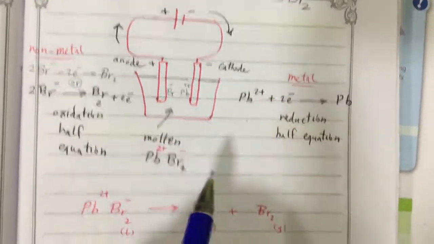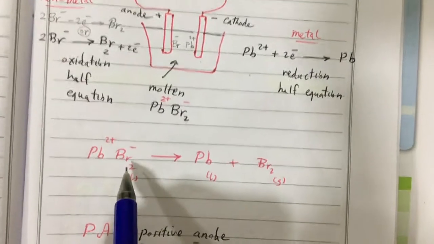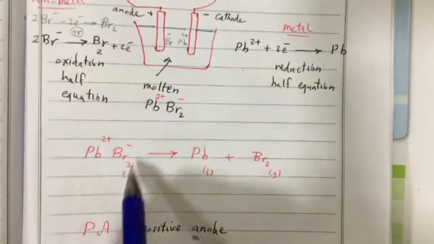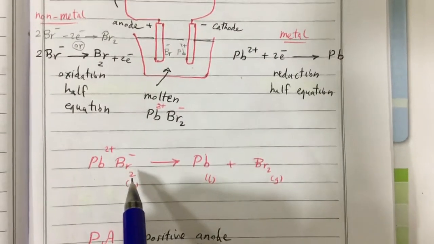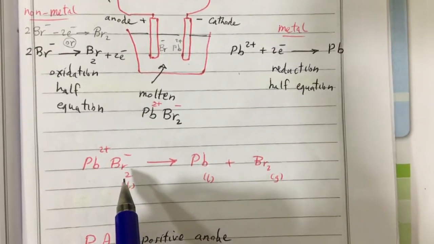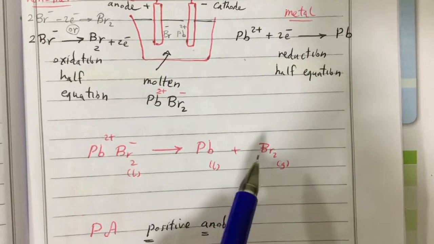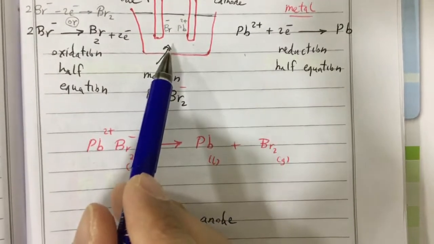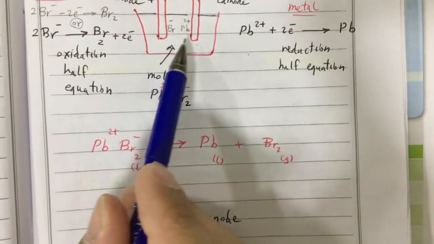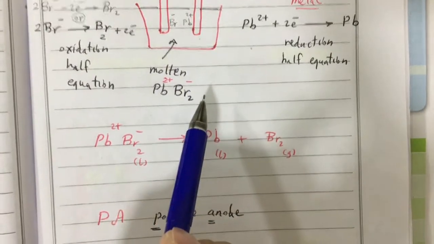Right here we have an example like lead bromide. Lead bromide is an ionic compound, but it doesn't conduct electricity if it's a solid, so it should be melted first to be liquid to conduct electricity. So here we heat it to be liquid. So we have here molten lead bromide.